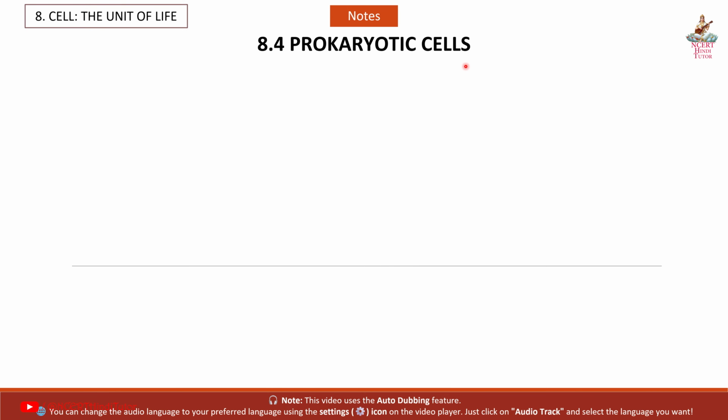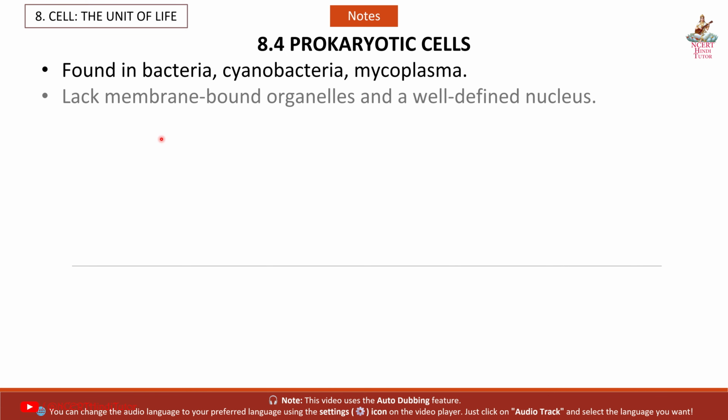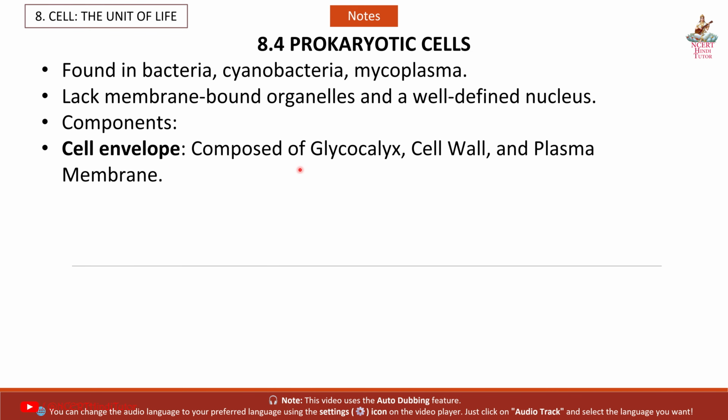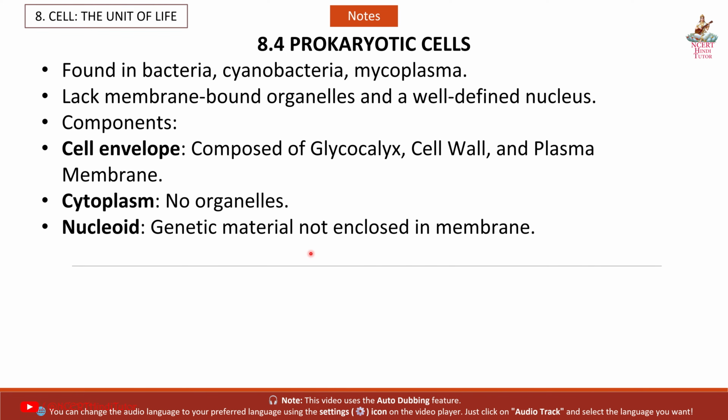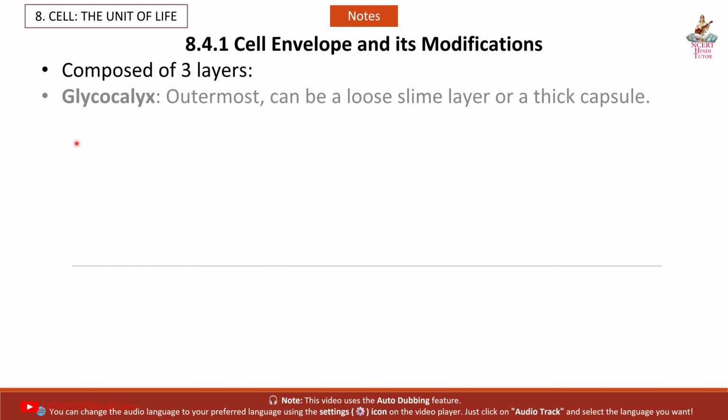8.4 Prokaryotic cells, found in bacteria, cyanobacteria, mycoplasma, lack membrane-bound organelles and a well-defined nucleus. Components: cell envelope composed of glycocalyx, cell wall and plasma membrane. Cytoplasm, no organelles. Nucleoid, genetic material not enclosed in membrane. Ribosomes and inclusion bodies. 8.4.1 Cell envelope and its modifications, composed of three layers.